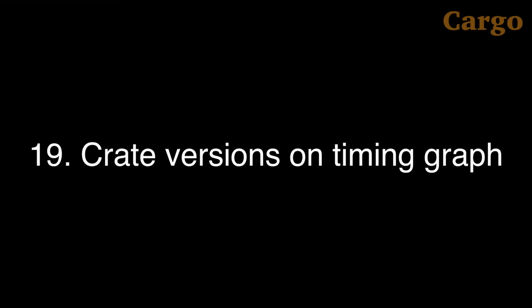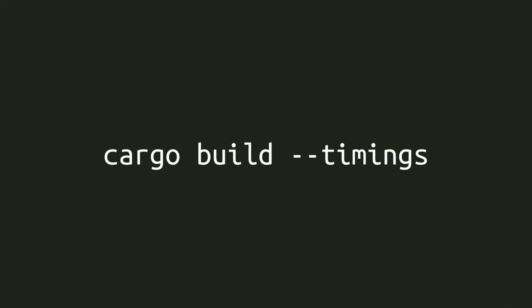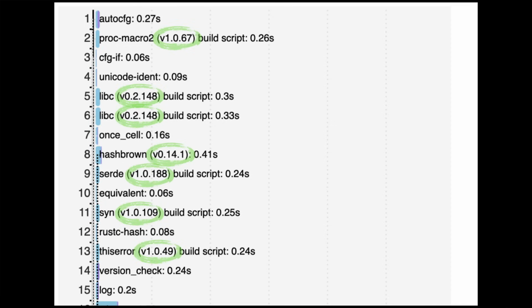Number 19. Did you know that you can create an HTML timing graph page when you run cargo build by adding the --timings option? Well, you can. And now this page displays the crates' versions on the graph, which looks like this. I'm not sure why not all crates got version numbers. Maybe only crates that have duplicates in the list get version numbers? Or maybe it's a bug.